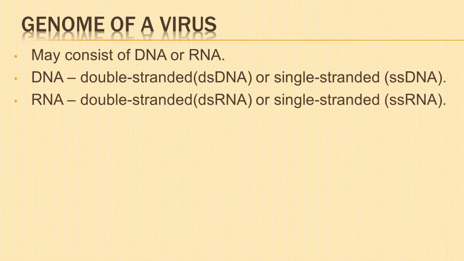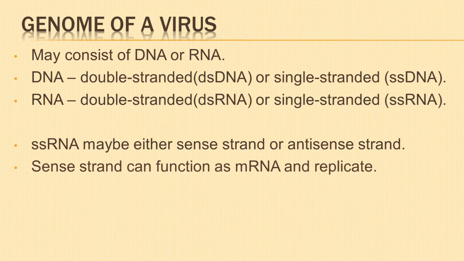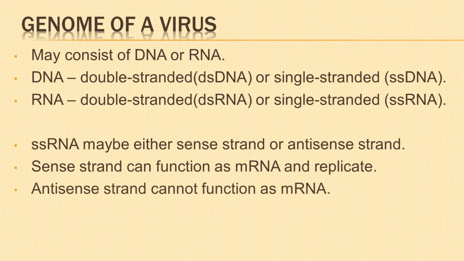RNA may also be double-stranded RNA or single-stranded RNA. The single-stranded RNA may be either a sense strand or an anti-sense strand. Sense strand can function as messenger RNA and can replicate if injected into a cell. Anti-sense strand is complementary to the sense strand and cannot function as messenger RNA.